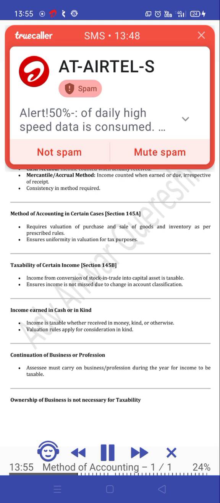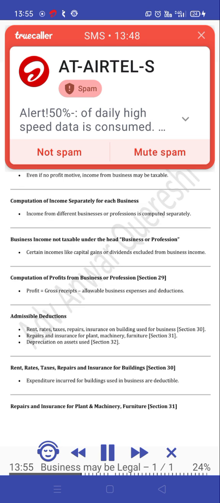Continuation of business or profession. SSE must carry on business or profession during the year for income to be taxable. Ownership of business is not necessary for taxability. Taxable if SSE is entitled to income or controls business even if not owner. Business may be legal or illegal. Income from both types is taxed. Illegally earned income is not exempt.